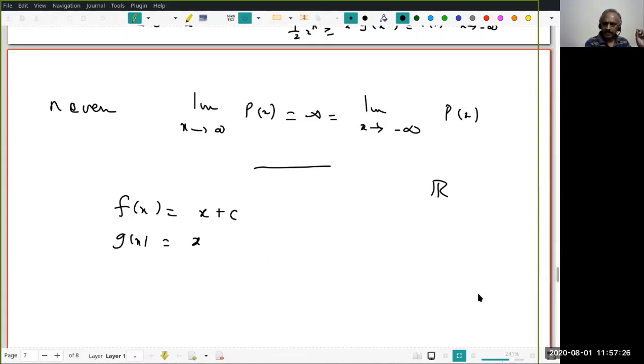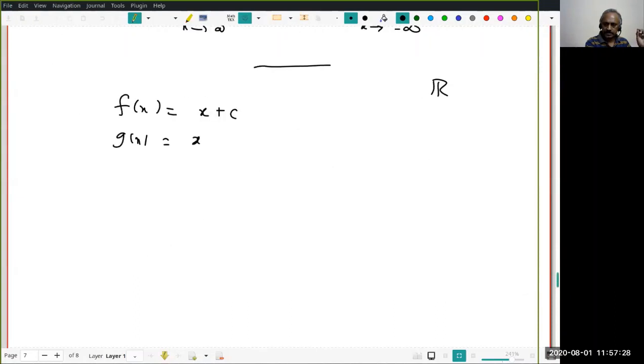You understand this? If you want, make it even minus x. Then what happens to the limit as x tends to infinity of f(x)? Infinity. And what is the limit as x tends to infinity of g(x)?